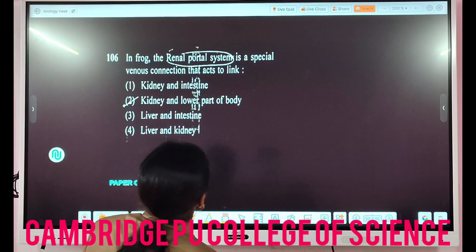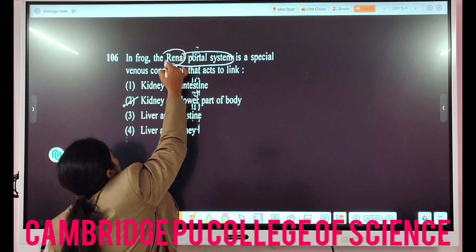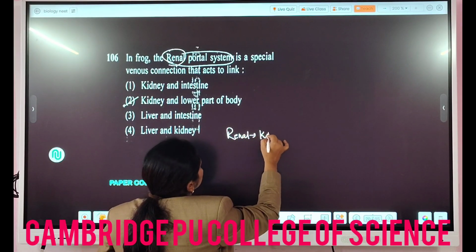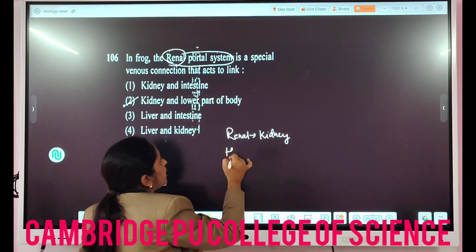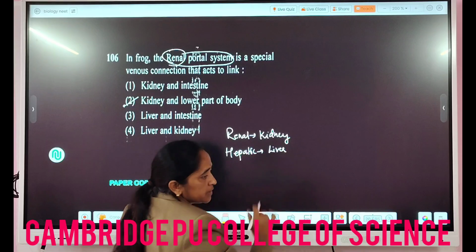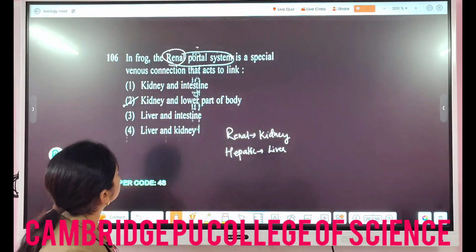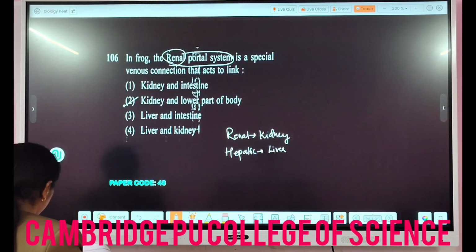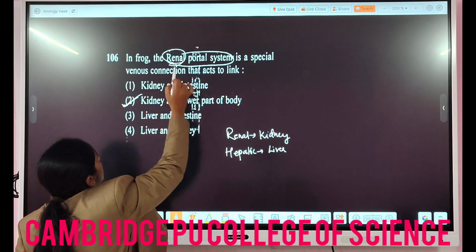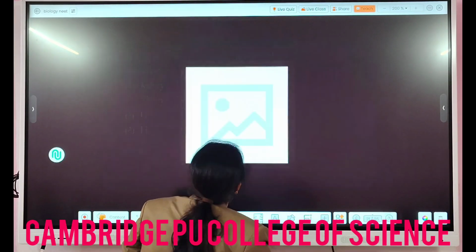In frog, the renal portal system is a special venous connection that acts to link. You know, wherever the word renal comes, it means kidney, and wherever the word hepatic comes, it is related to the liver. Please remember this. So in question 106, in structural organization, the frog systems are given. The answer goes with option number 2, that is, the kidney and the lower part of the body. It is called the renal portal system.